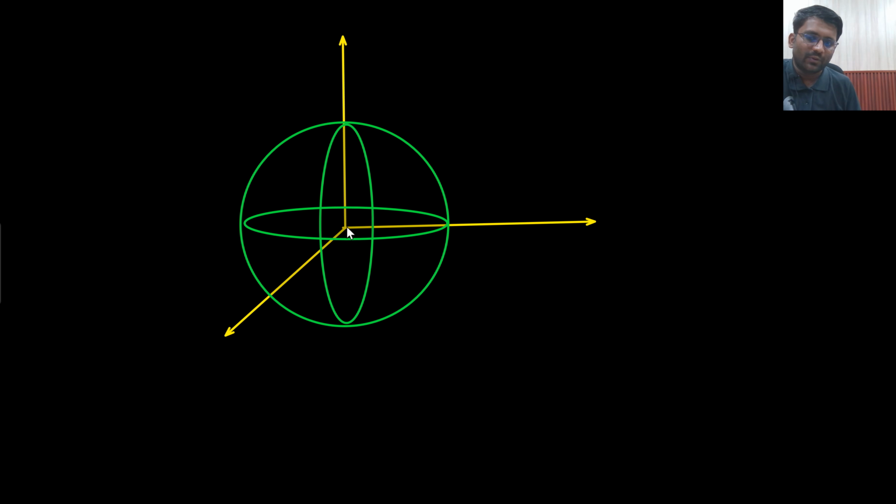On this particular sphere we are moving. This is the surface.